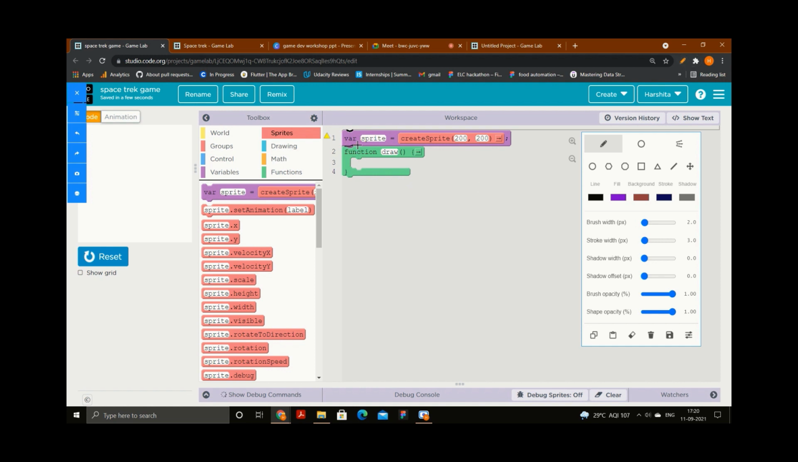You can see the var, and there is some kind of thing written here. Then create sprite, then also some numbers. Now I will tell you one by one. This is variable. I already told you that whenever you see var, it represents a variable. Why do we need a variable? To put our animation inside it. So we are creating a variable, create sprite, for our sprite. Sprite is for our animation.